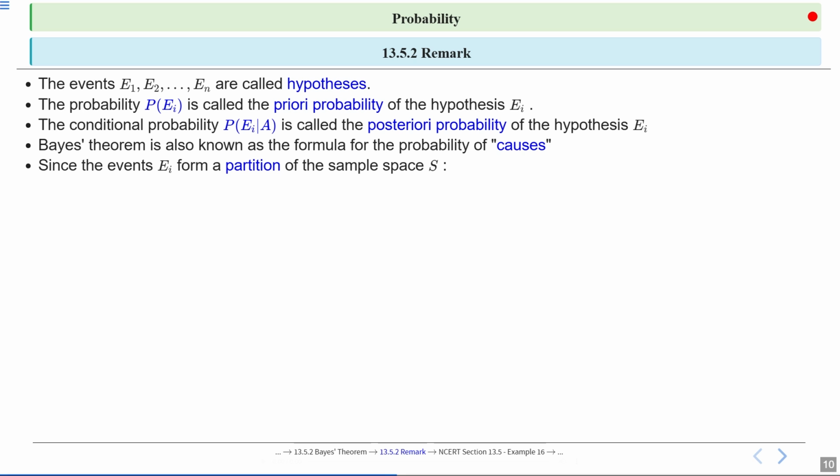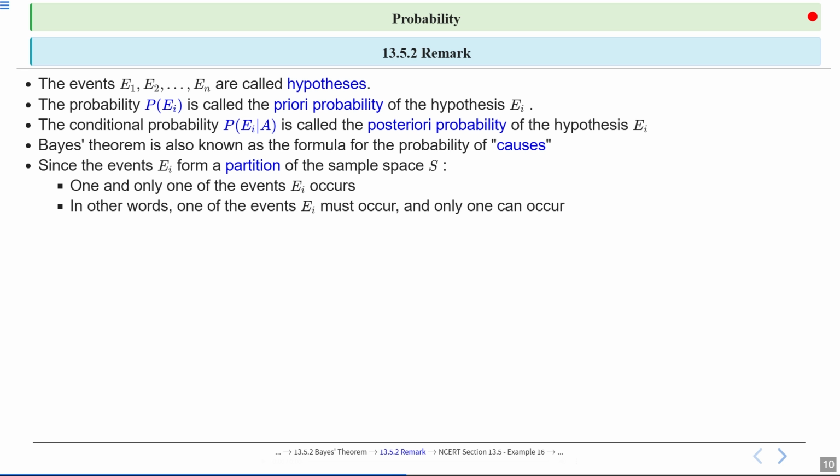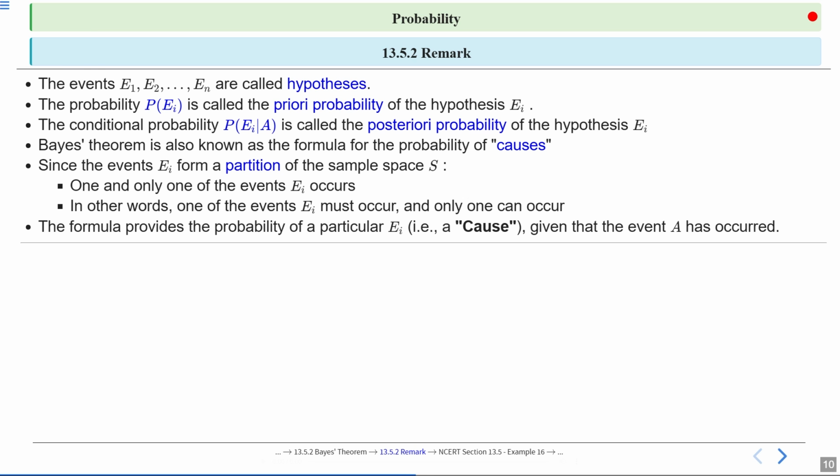Since the events Ei form a partition of the sample space S, we can say one and only one of the events Ei occurs. In other words, one of the events Ei must occur and only one can occur, right? So the formula provides the probability of a particular Ei, that is a cause, given that the event A has occurred, right?